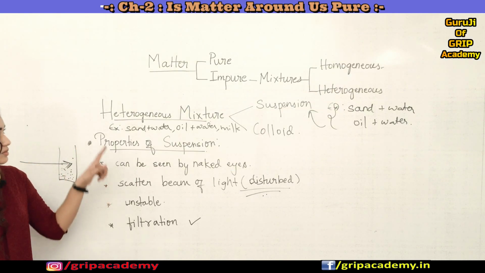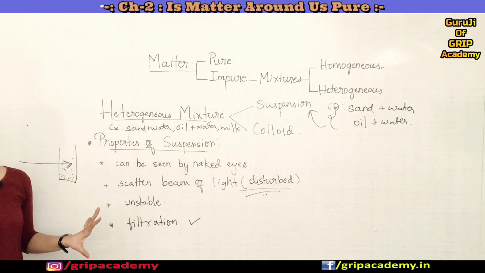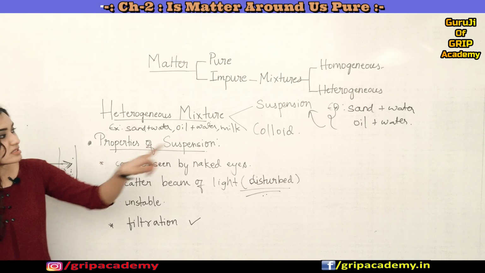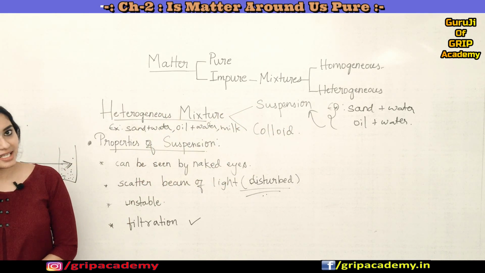You understood, right? What is a suspension? Its examples, the properties. Fine. So shall we go to the next kind of heterogeneous mixture, which is a colloid?